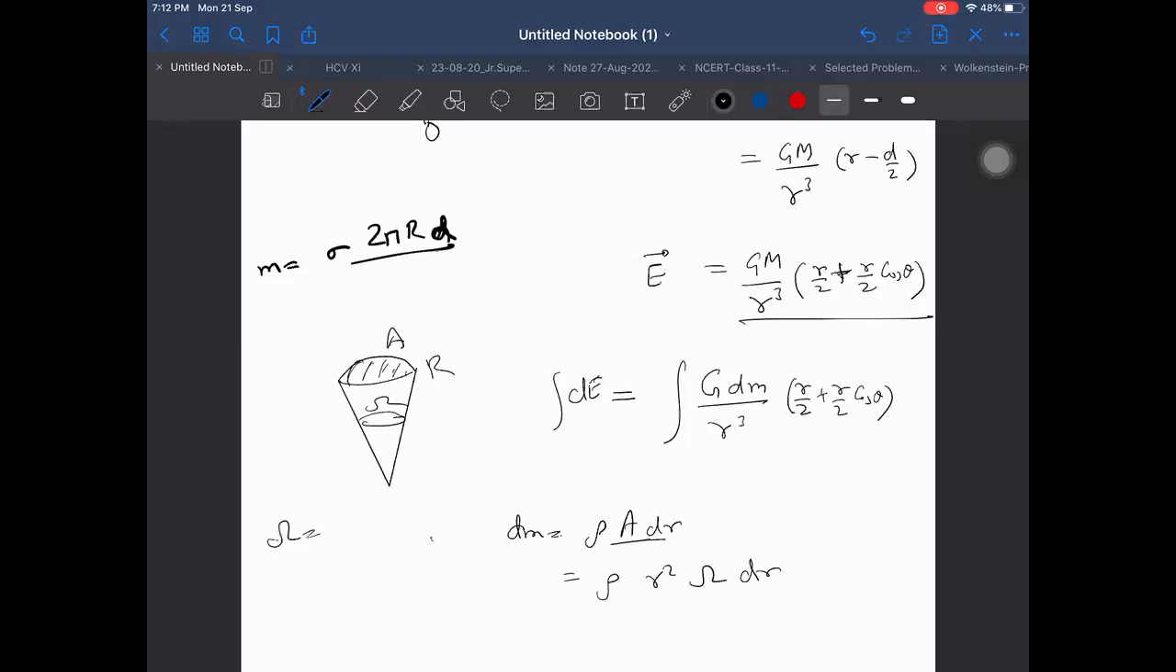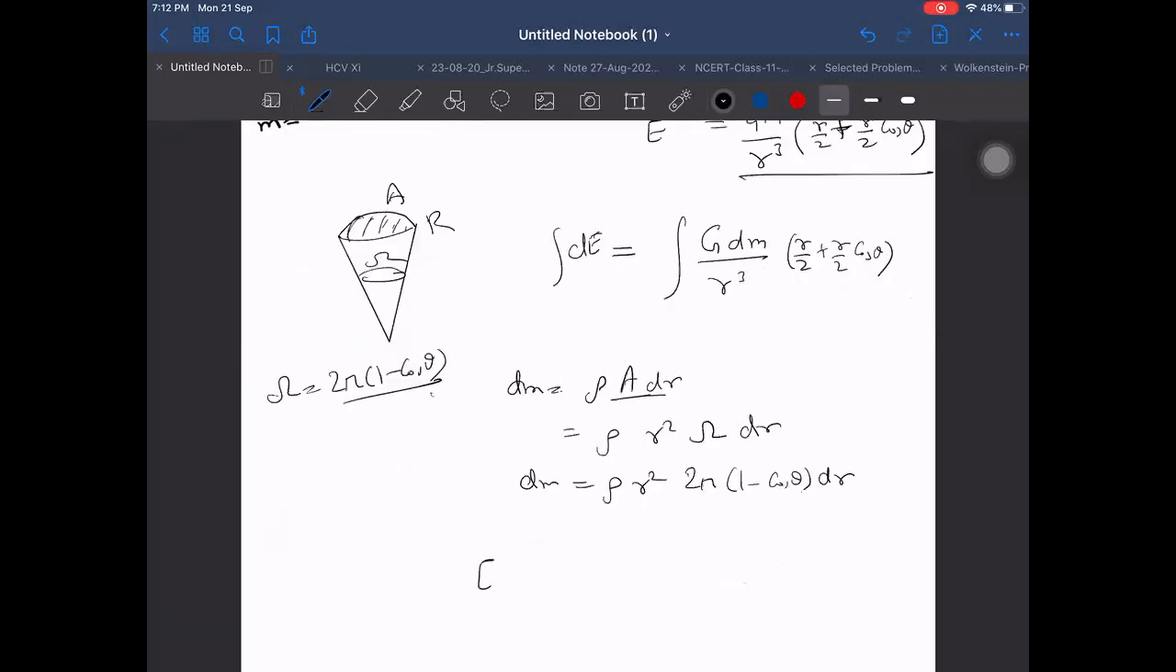This solid angle is, if you remember from yesterday or morning, I discussed in the morning today. 2 pi into 1 minus cos theta, rho into 2 pi R square into 1 minus cos theta into dr, that is dm.